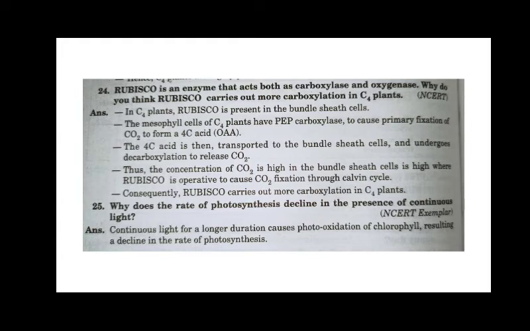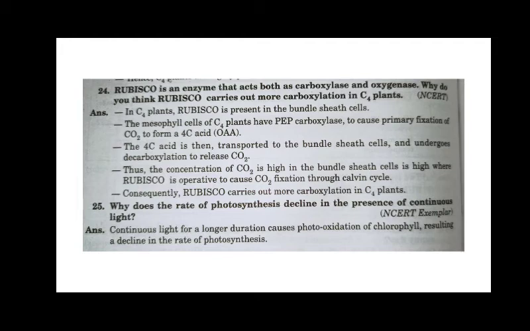But then again, it can be found in the bundle sheath. The carbon dioxide enters the bundle sheath, decarboxylation takes place there, and then Rubisco fixes the carbon dioxide into the Calvin cycle that takes place inside. So definitely it becomes important.